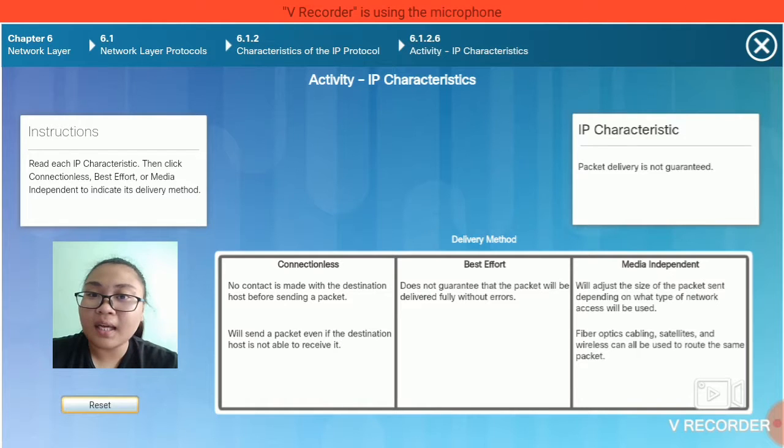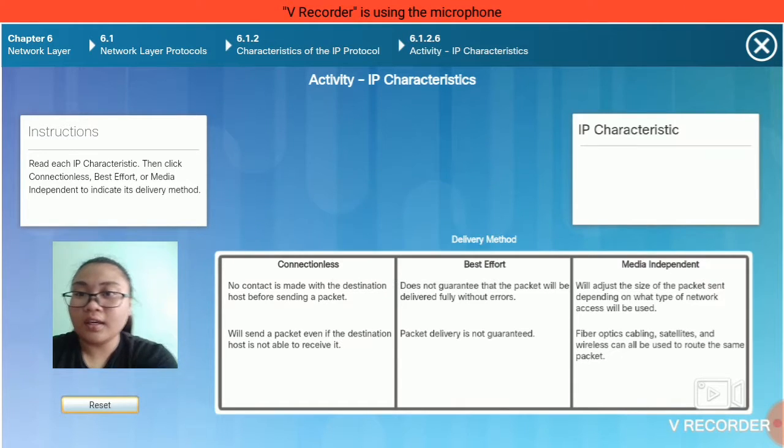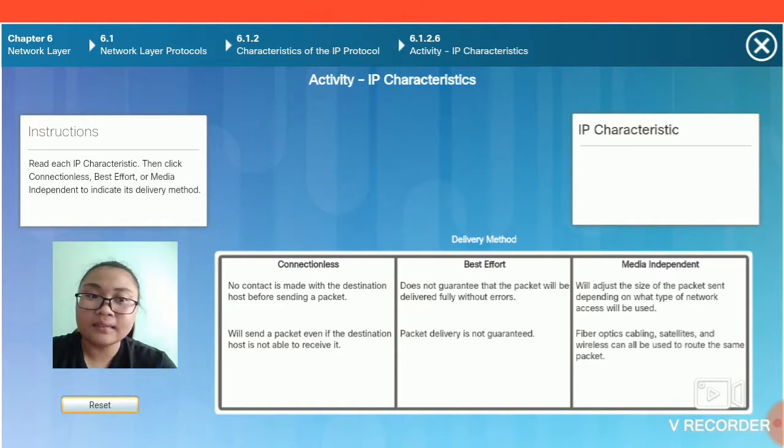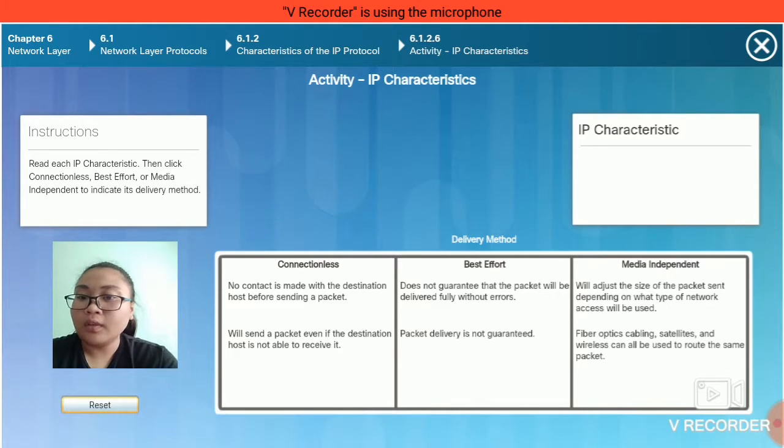And the last is: packet delivery is not guaranteed. I think this is in best effort. And all of them are correct. I will discuss the characteristics of the IP protocol.